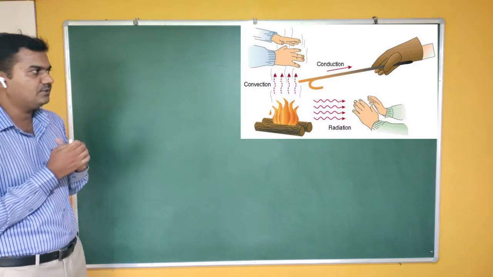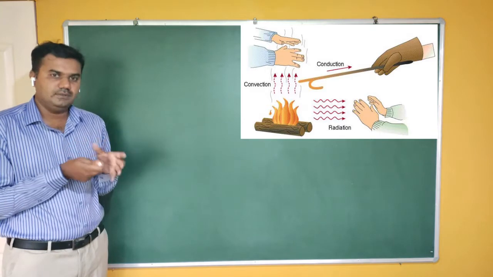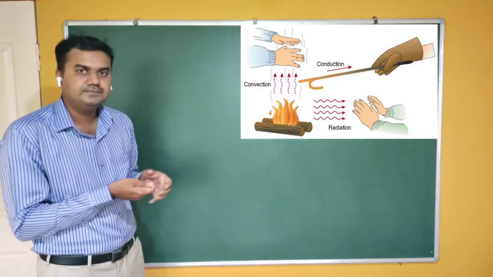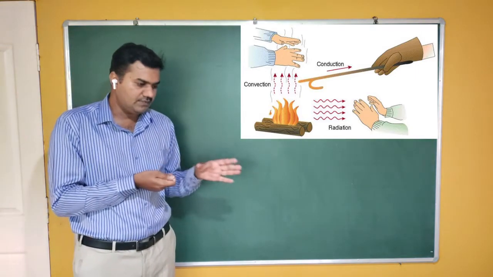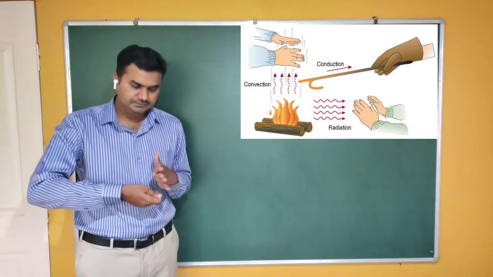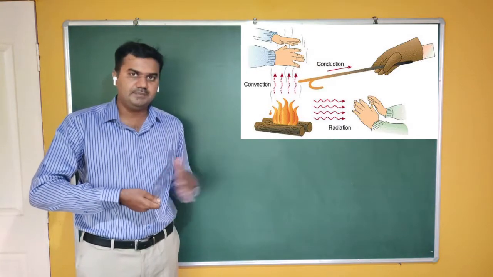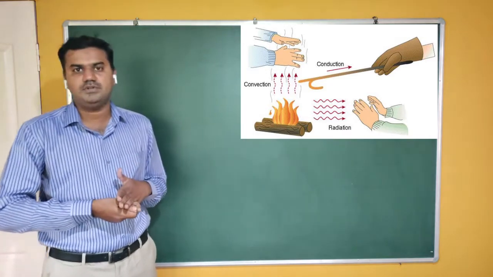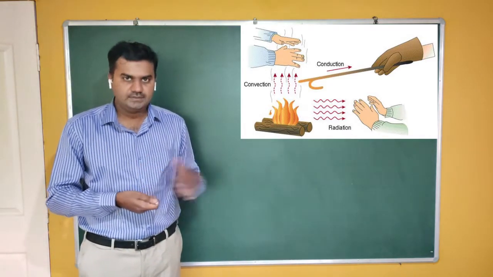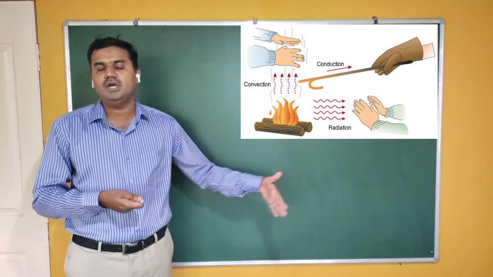As you can see in this picture, if you have a metallic rod in your hand, and you keep one side of the metallic rod on the fire while the other side is in your hand, then after some time you feel hotness, because heat is flowing from the hot end to the cold end. So this time heat is flowing through a metallic rod.